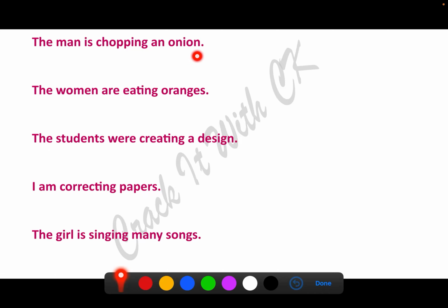The man is chopping an onion. An onion is being chopped by the man. The women are eating oranges. Present. Plural is there, so we will use are. Oranges are being eaten by the women.